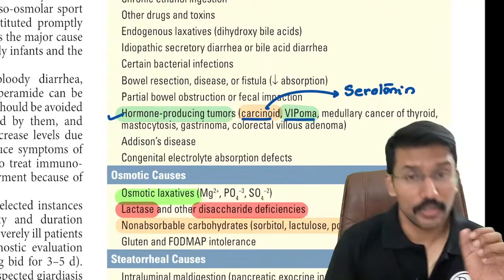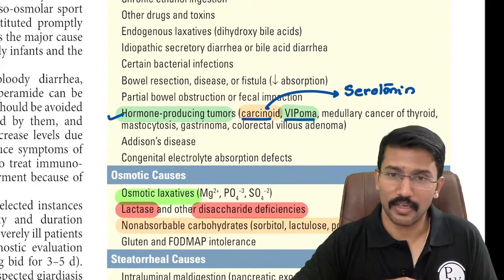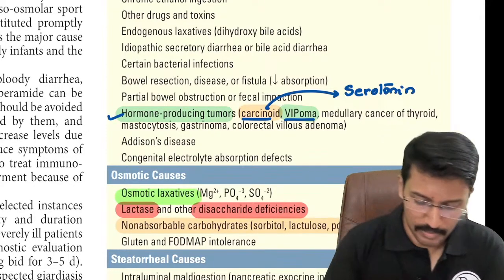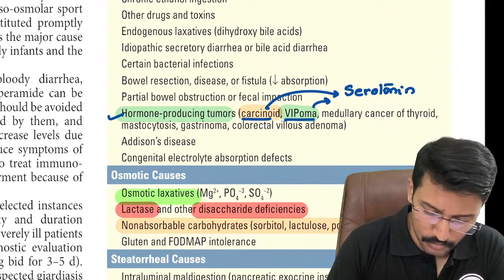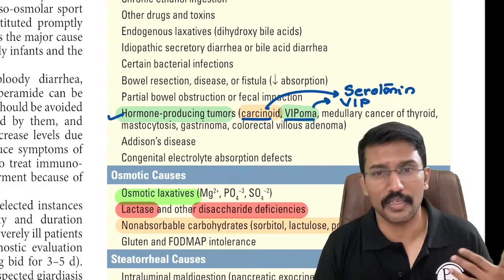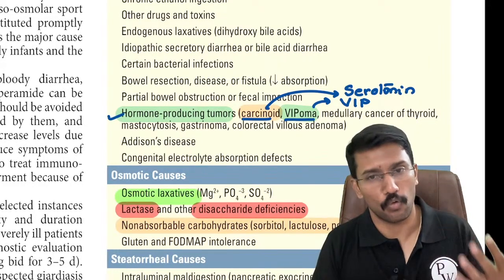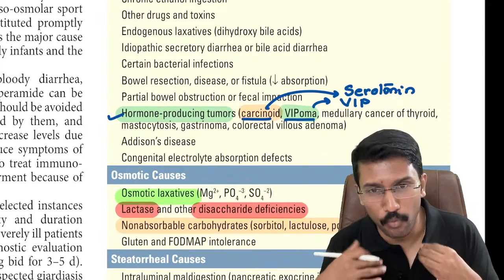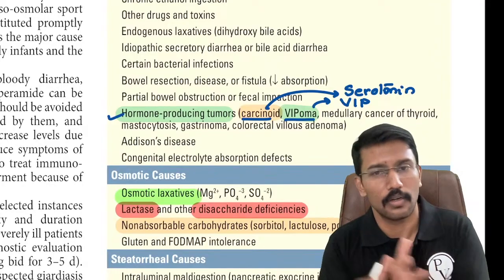Okay. Serotonin stimulates the intestinal mucosa to secrete electrolytes and water. Similarly, VIPoma is a tumor which produces vasoactive intestinal peptide, which also stimulates the intestinal mucosa to secrete more water. Right. So that is how we end up secreting more than necessary water into the stool, causing us to develop diarrhea.